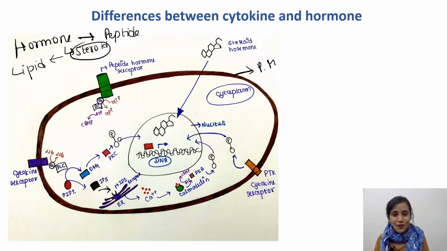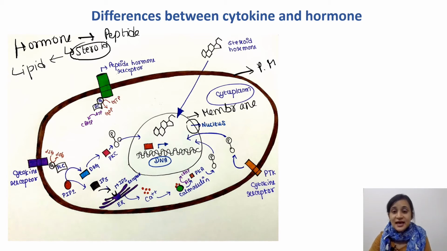or also cross the nucleus. This is the nucleus, so they can also cross the nuclear membrane. For steroid hormones, it's not a big deal to enter the nucleus. They don't need any extra cell surface receptor for their entry into the cell as well as the nucleus. So they directly enter the nucleus. It's not a problem for them.